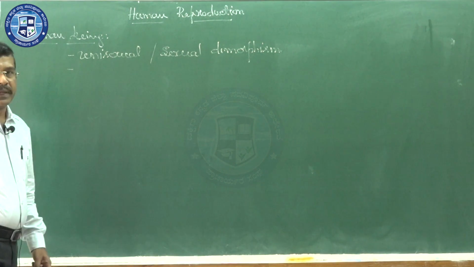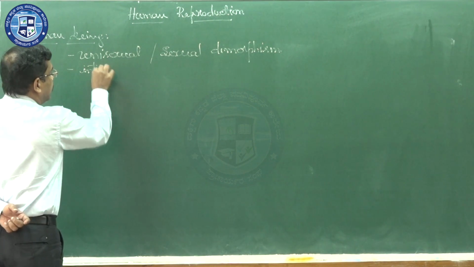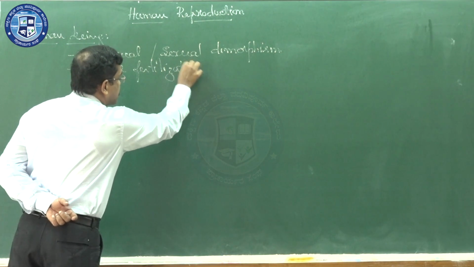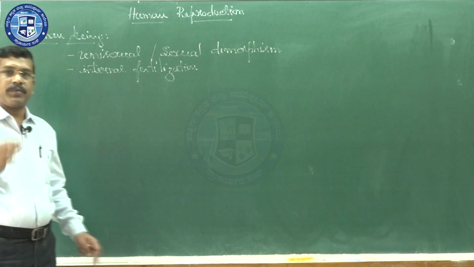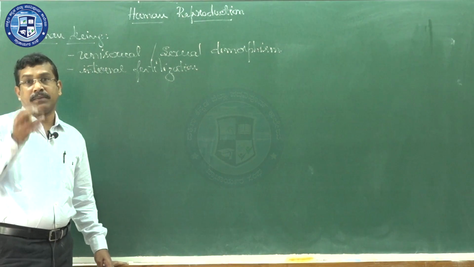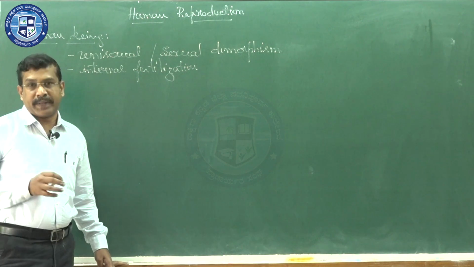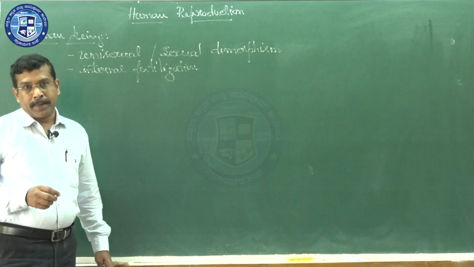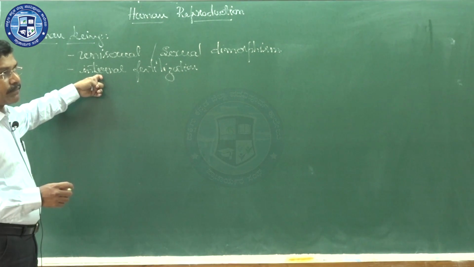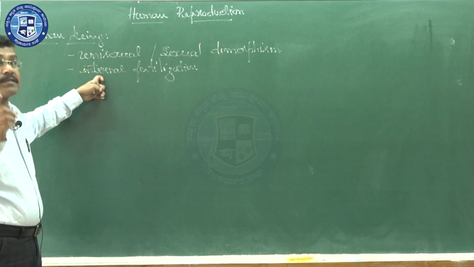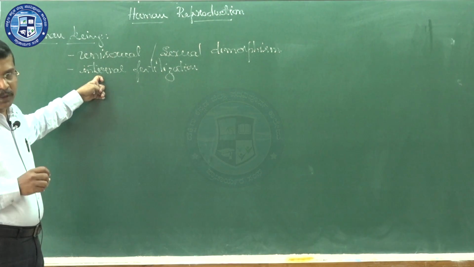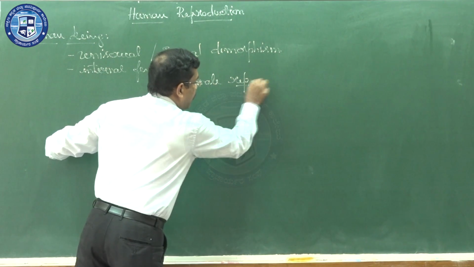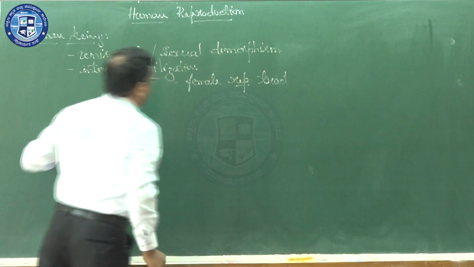The second feature of a human being is that the individual has internal fertilization. Fertilization means fusion of male and female gametes. Male and female gametes fuse within the female body. In the case of human beings, the site of fertilization is the fallopian tube, that is, in the female reproductive tract.